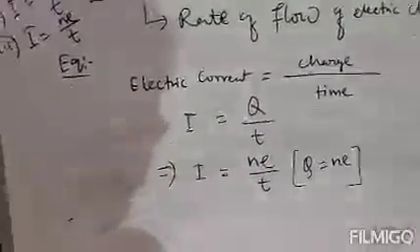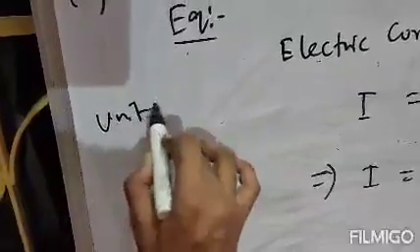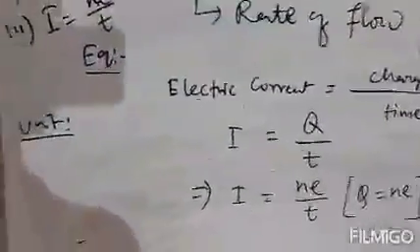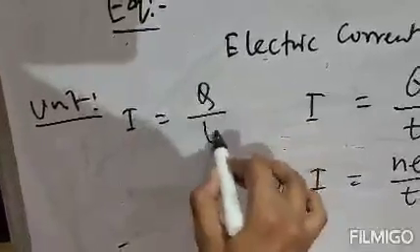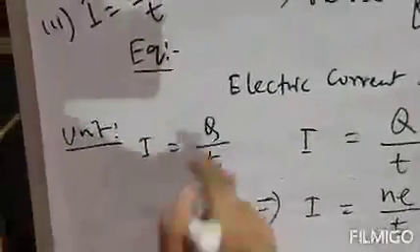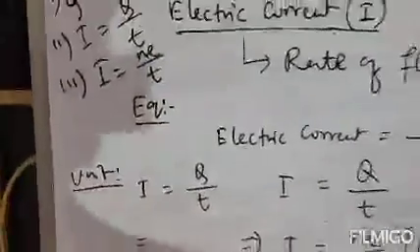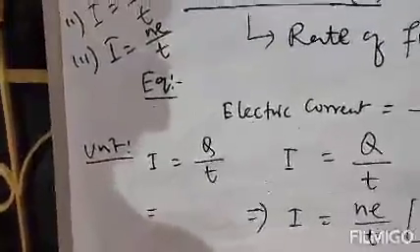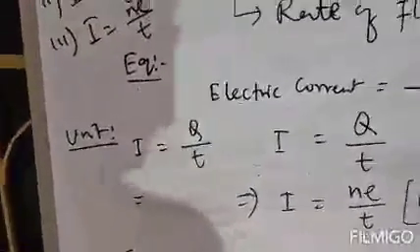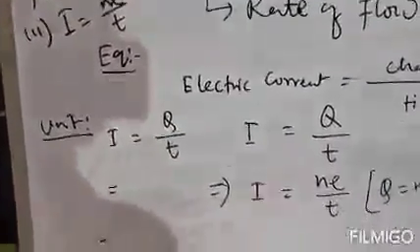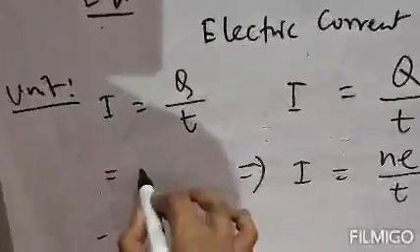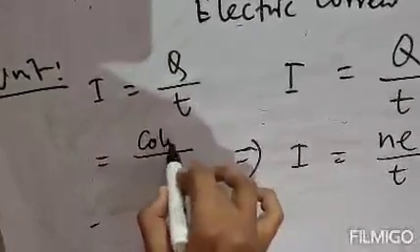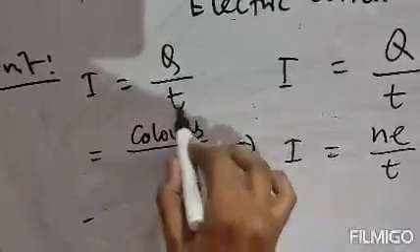Clear? Now what is the unit of electric current? The formula is I equals Q by T. We know that the unit of charge, the unit of Q, is the coulomb, as I told you previously. So put coulomb over here, and the unit of time is second.